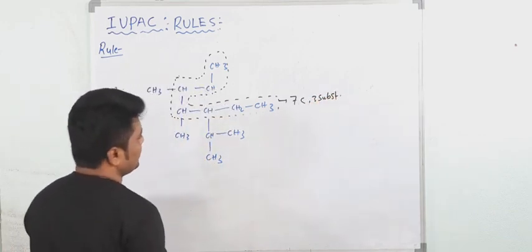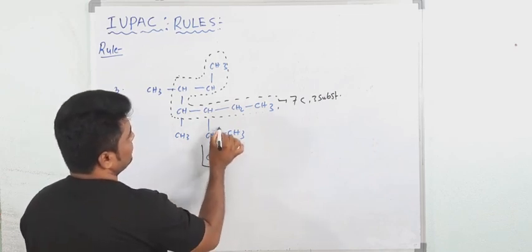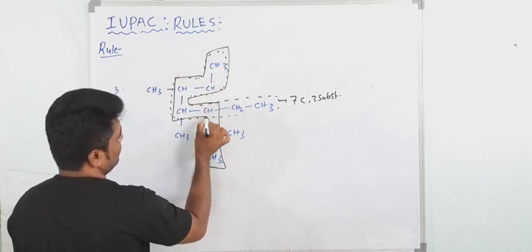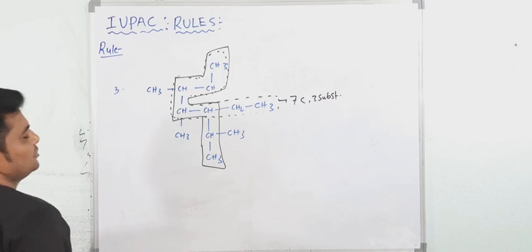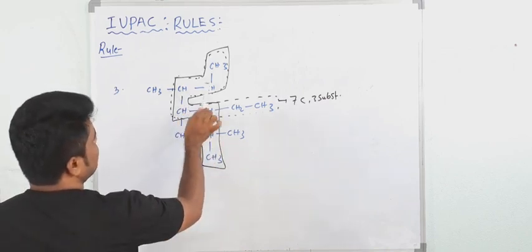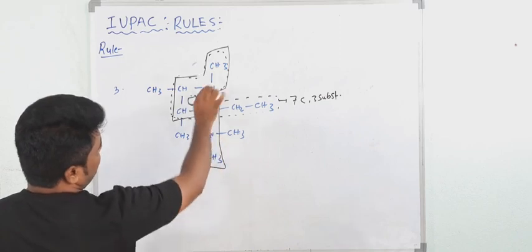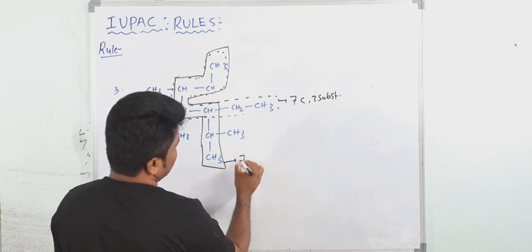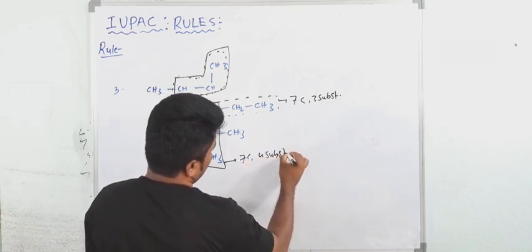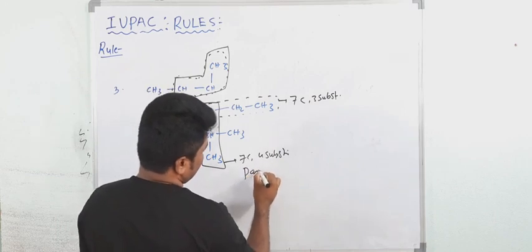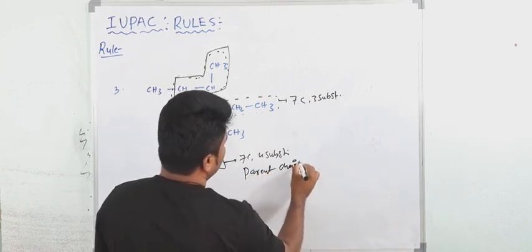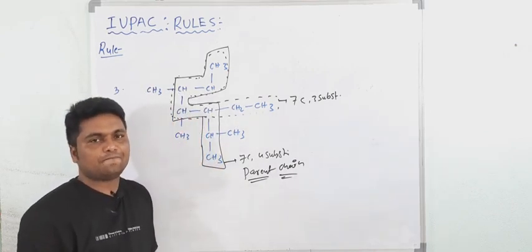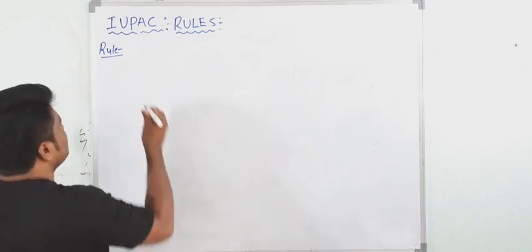Now one more possibility is that, see, you can also take like this one. See here. So this is 1, 2, 3, 4, 5, 6, 7. Now how many substituents when you take this as the parent chain? 1, 2, 3, 4. So this contains 7 carbon atoms and 4 substituents. Now which is the parent chain? Now this is the parent chain. Why? Because it contains the large number of substituents. Now understood all of you how to select the parent chain? Okay, write down.